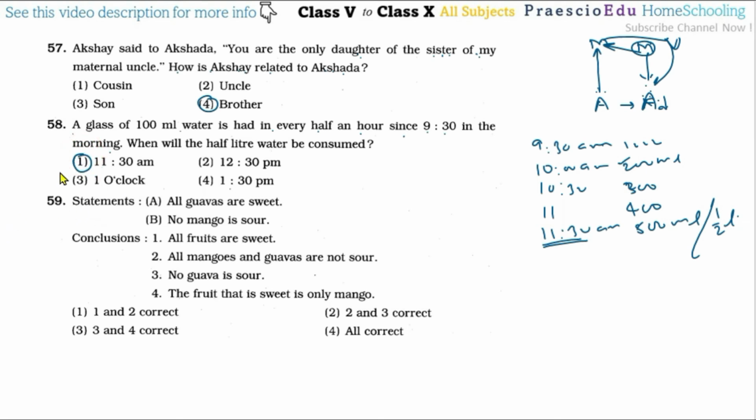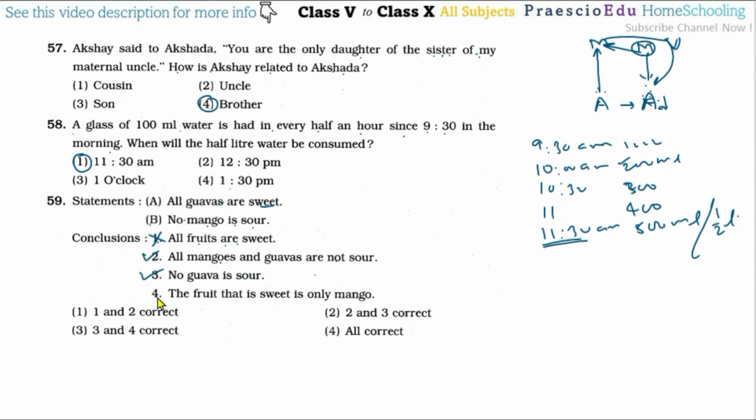Now question number 59, statements A and B are given. In statement A, all guavas are sweet, and B, no mangoes are sour. Conclusion 1, all fruits are sweet, this is incorrect. Conclusion 2, all mangoes and guavas are not sour. No mangoes are sour, and guavas are sweet, so no guavas are sour, so this statement 2 is correct. Then conclusion 3, no guava is sour, this is correct.